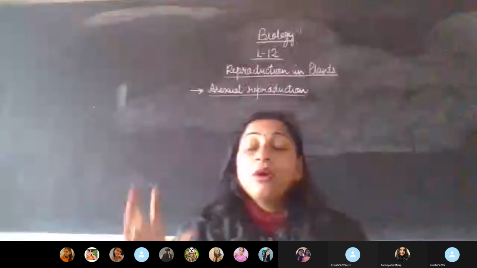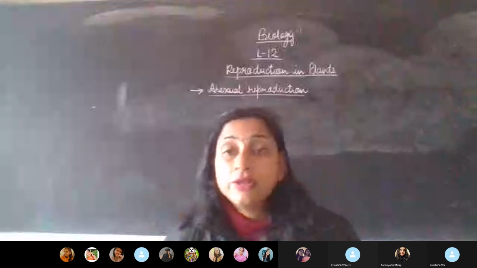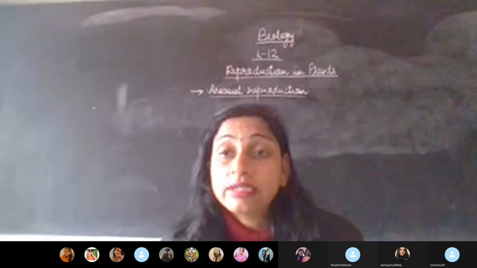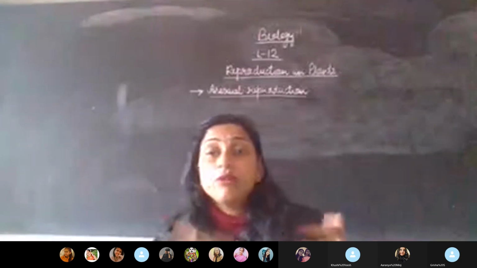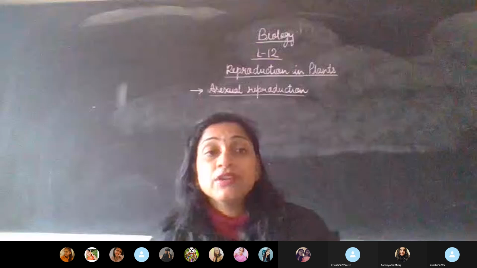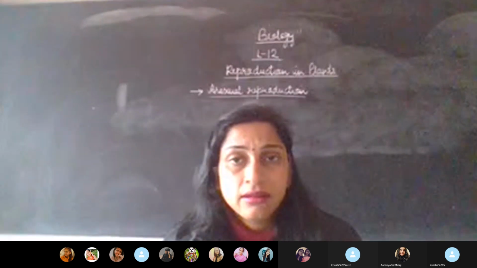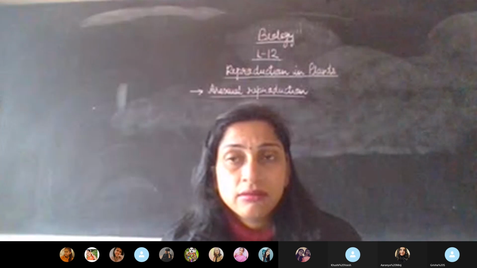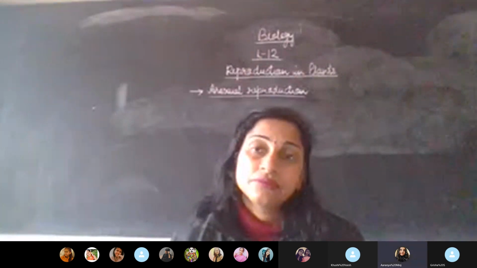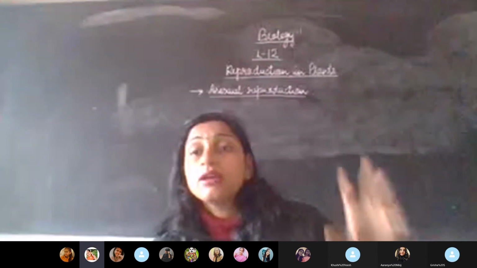So, the first thing is that the new individuals which are produced are called daughter cells. Now, when we talk about human beings, generally when we talk about a daughter, that means we are talking about the female child. Fine.